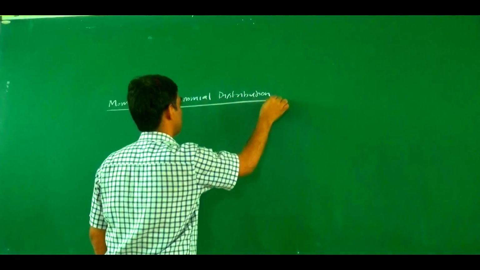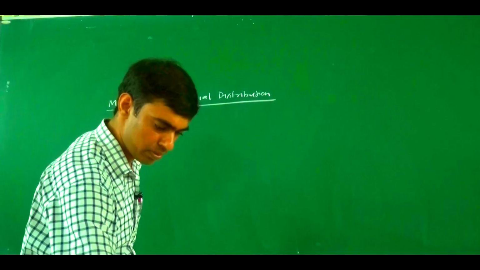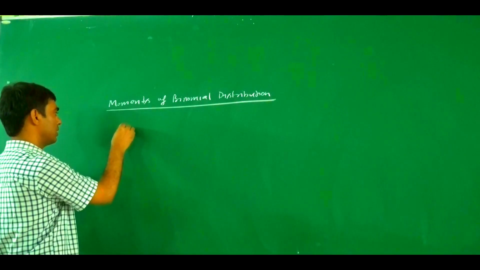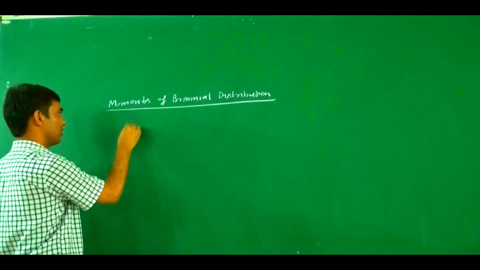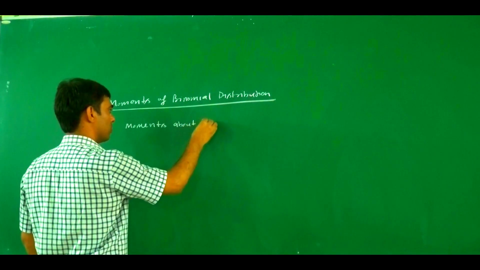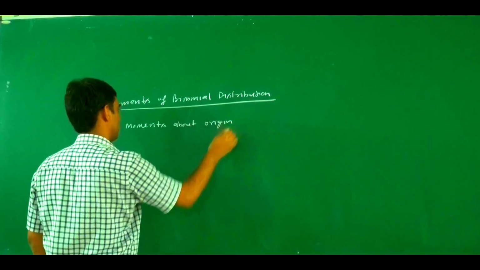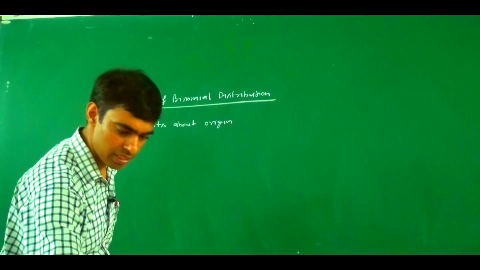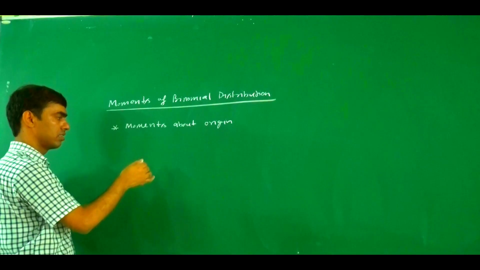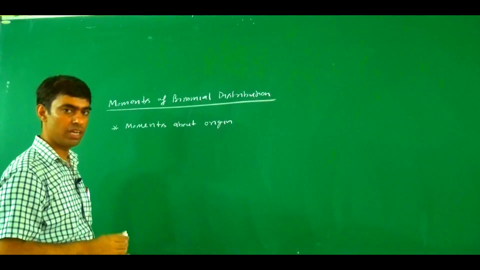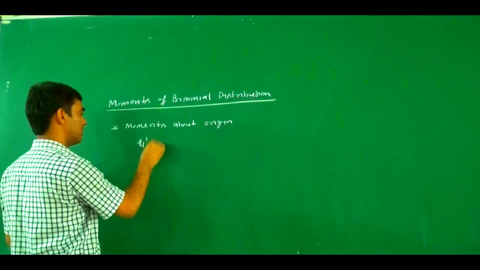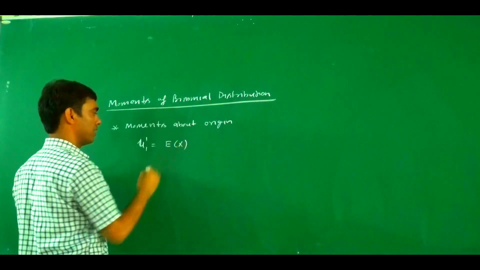So, binomial probability distribution. Here, if we talk about mu1 dash, moments about origin, this can be defined as, as we discussed earlier, the expected value of x. So mu1 dash equals the expected value of the random variable x.